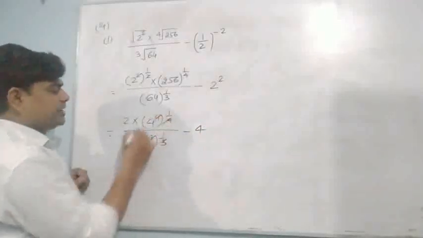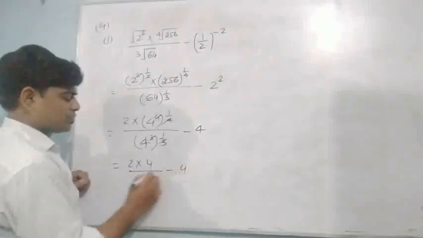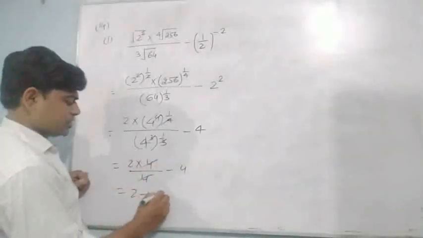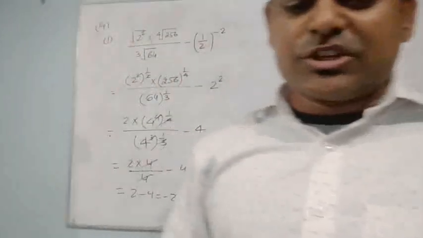Now they can eliminate 2 into 4 upon 4 minus 4. They can eliminate, 2 minus 4 is equal to minus 2. This will be the result. Yeah. So these are some easy questions.